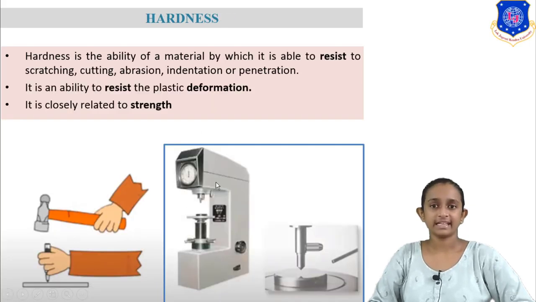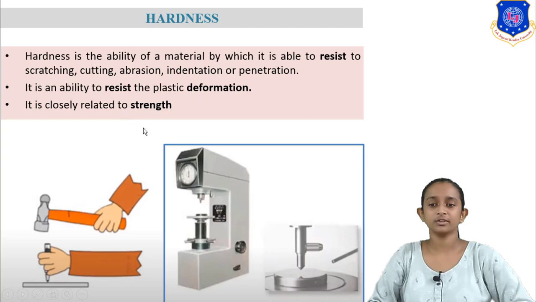Next property is hardness. What is hardness? Hardness is the ability of material to resist deformation, to resist any plastic deformation. As per definition, hardness is the ability of material by which it is able to resist stretching, cutting, abrasion, indentation and penetration.